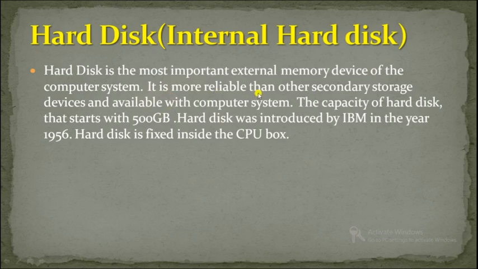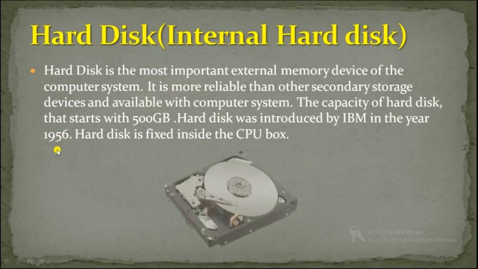It is more reliable than other secondary storage devices and is available with the computer system. The capacity of a hard disk starts from 500 GB. The hard disk was introduced by IBM in the year 1956. Okay, so I hope you understood the internal hard disk.